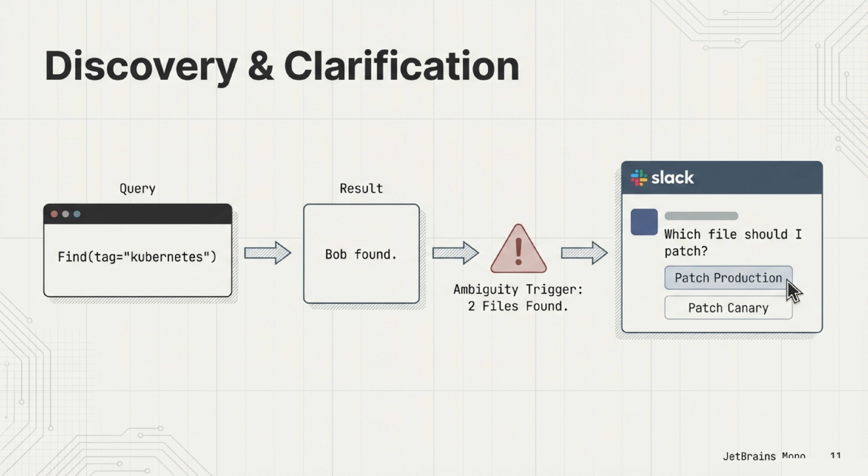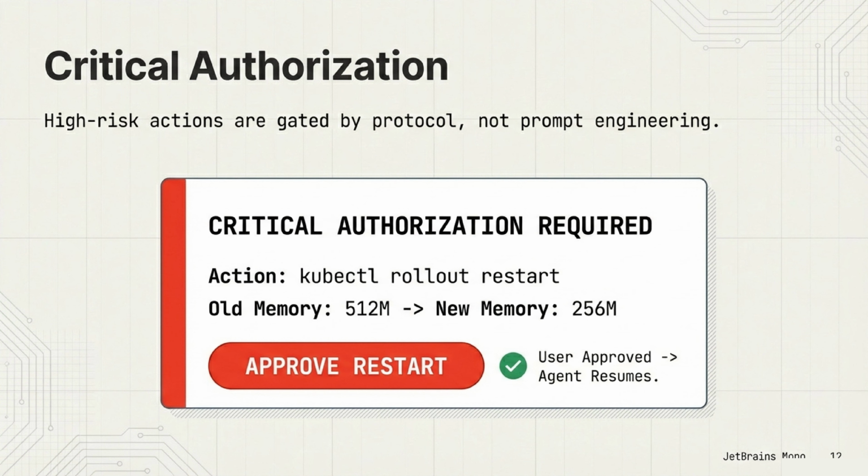Bob selects the file. Now the agent needs to restart the service. This is a high-risk action. It is gated by the protocol, not just prompt engineering. The agent presents a critical authorization card. It shows the action kubectl rollout restart and the expected memory change. It waits for Bob to click the big red Approve Restart button before resuming.